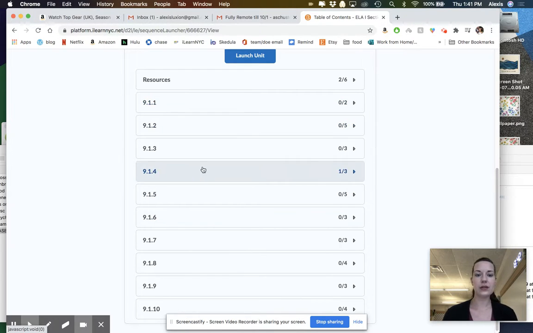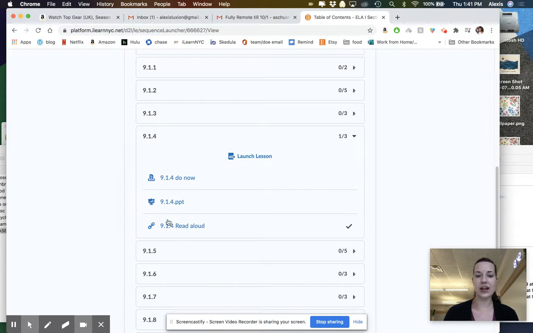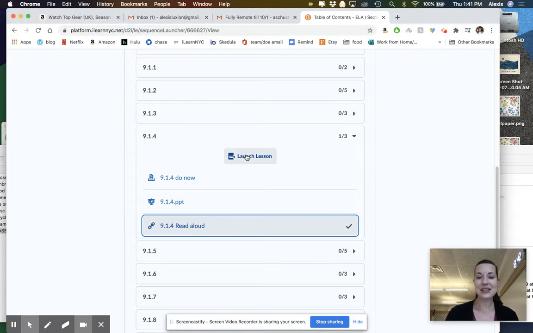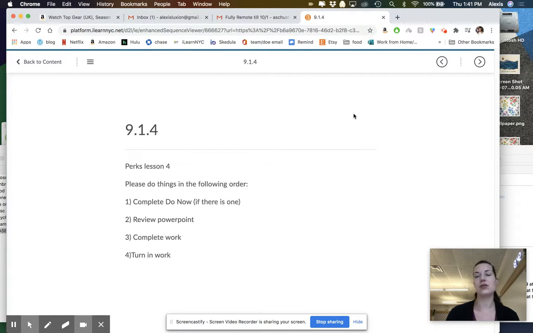Okay, so when we want to go to a lesson, let's pick one further along. You're going to see all the different activities and things that you need to do in the lesson. So if you leave off in the middle, you can go to one of these individually and click on it. But the best thing to do is actually to select launch lesson, because that's going to make it super, super easy to navigate. It's just going to bring everything up right in front of you so you don't have to keep clicking links. So what you can see for Perks Lesson 4 is that this tells you what order you should be doing things. Then if I come up here and I click next,